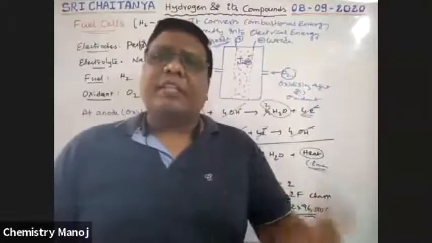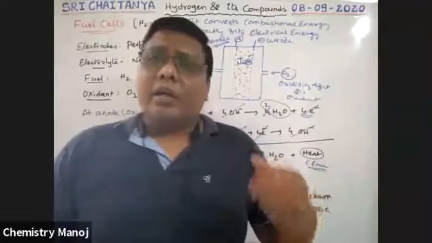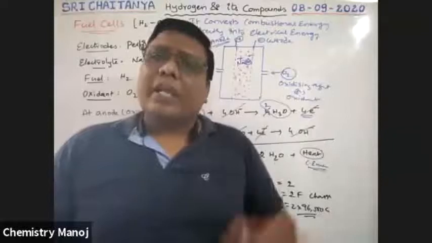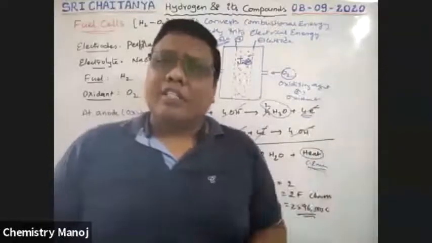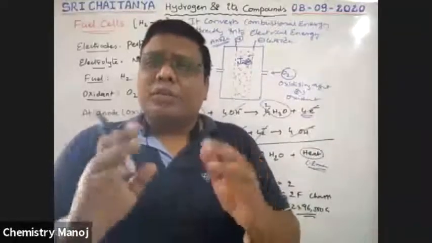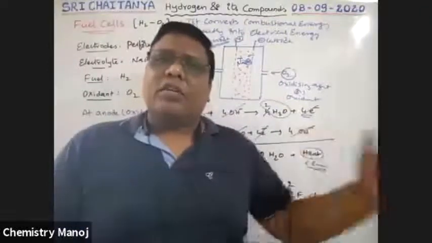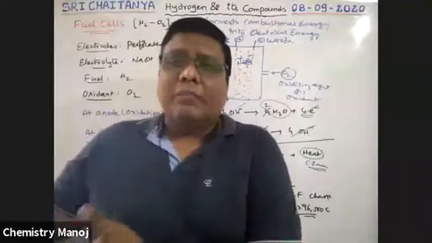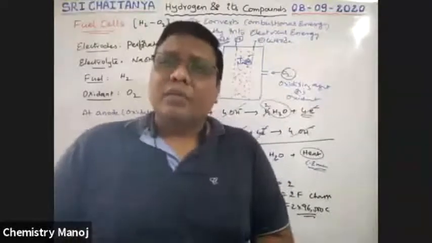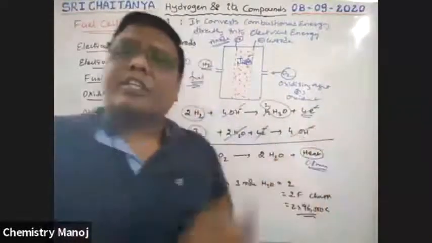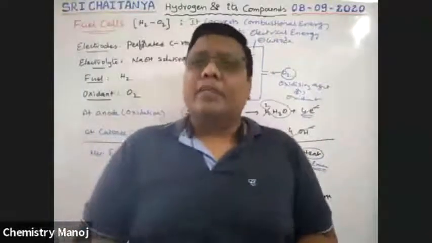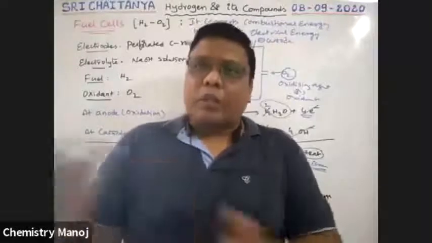Sometimes in place of hydrogen, hydrocarbons like methane gas are also used, so hydrocarbon oxygen fuel cells are also there. But the most important, best one is the hydrogen oxygen fuel cell, because hydrogen is plentifully available in our universe. That is why this fuel cell is mostly used in spaceships, the Apollo spaceship.